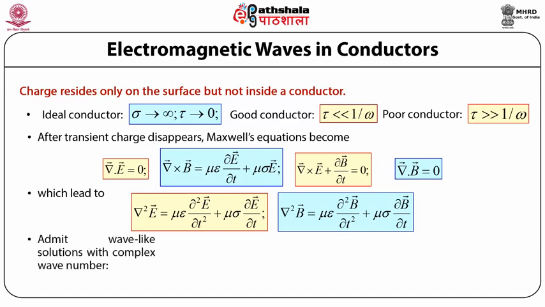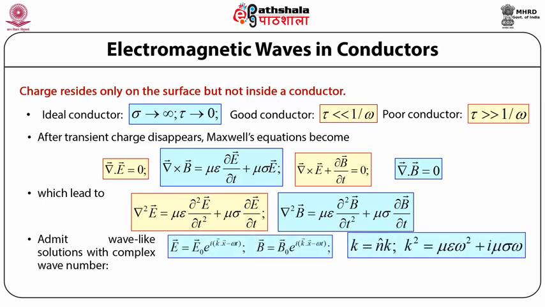These equations also admit plane wave solutions, but this time the wave number k is complex. So E equals E naught e raised to the power i(kx minus omega t), B equals B naught e raised to the power i(kx minus omega t), and k square equals mu epsilon omega square plus i mu sigma omega.